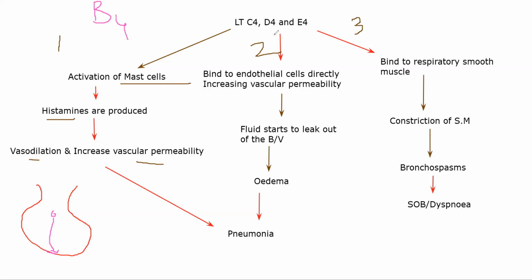Directly, they will attach to the endothelial cells of the underlying blood vessels, so there will be blood vessels around here. These blood vessels are getting affected. Whenever leukotrienes go and attach directly to the blood vessel, it in turn causes capillary permeability to change. Both this and this will cause fluid to start leaking because of excessive permeability. Fluid will start moving out. At one point, the components of your blood will also start moving out. We'll discuss that shortly.